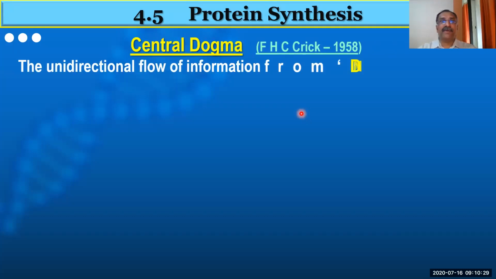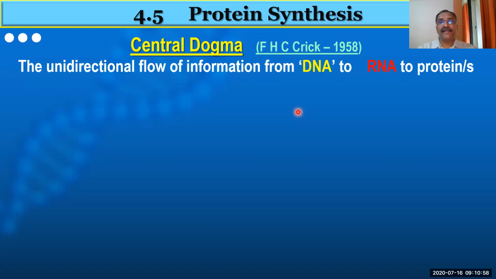Again, this is a 2-mark question. Last year this question was there in the examination for 2 marks. Nothing to write, just simply show a diagrammatic representation. Now, this is called the central dogma of protein synthesis. Central dogma means the summary, the outline, the synopsis.